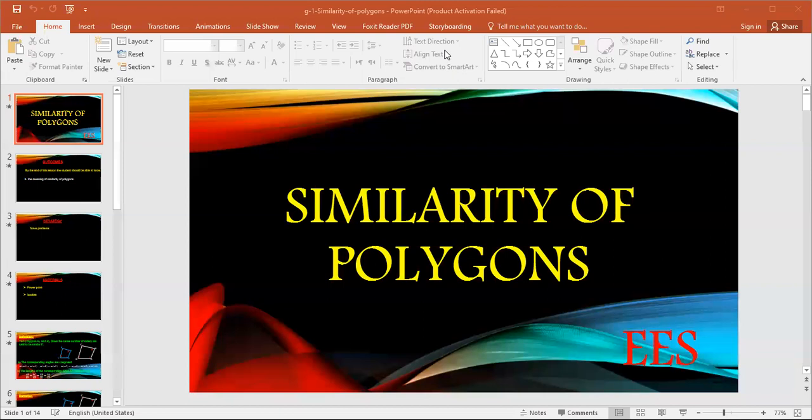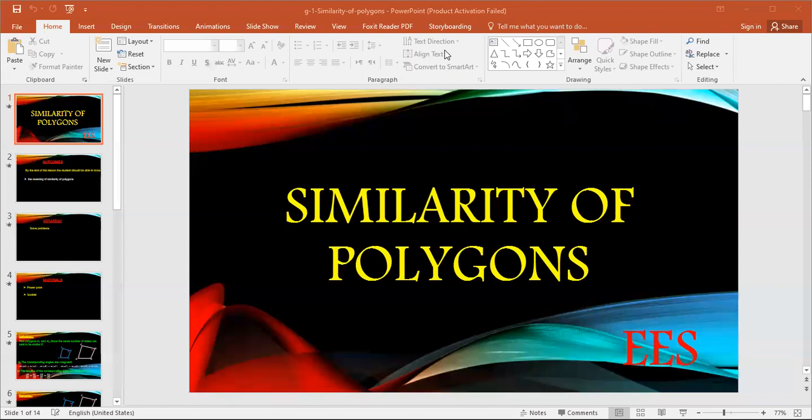If I have regular polygons which have the same number of sides, they are similar, so the sides are proportional: AB over XY equals BC over YZ equals CD over ZL equals DA over LX.